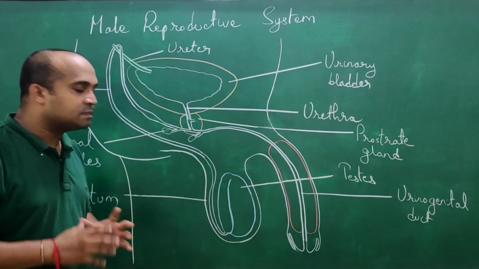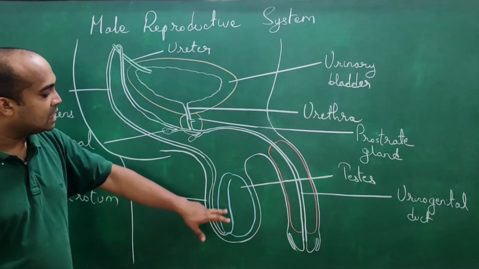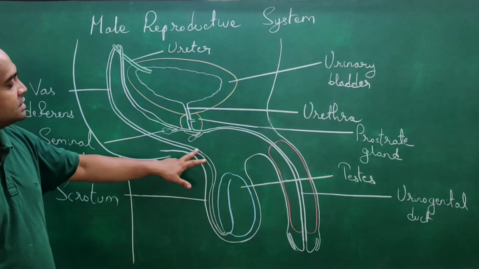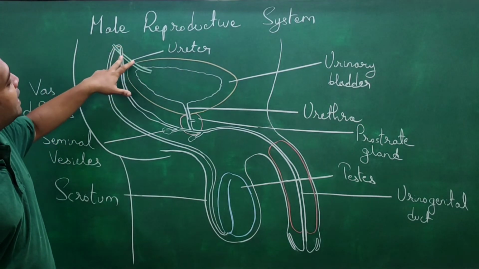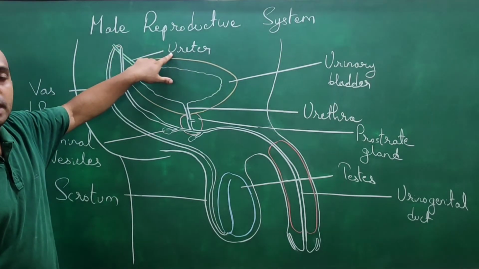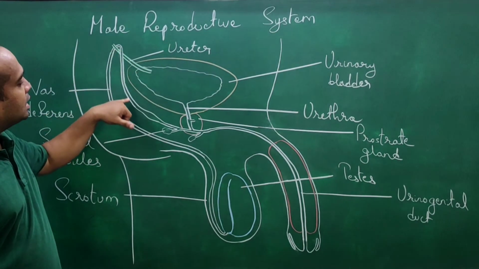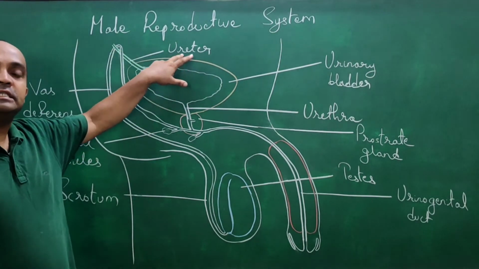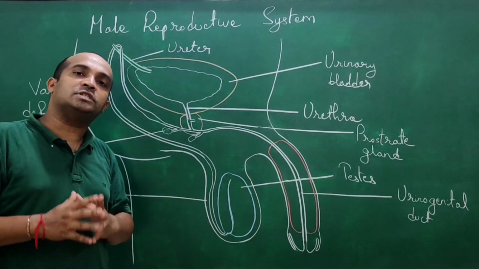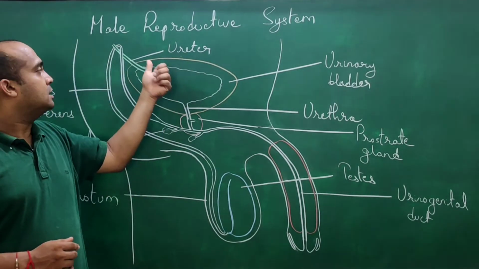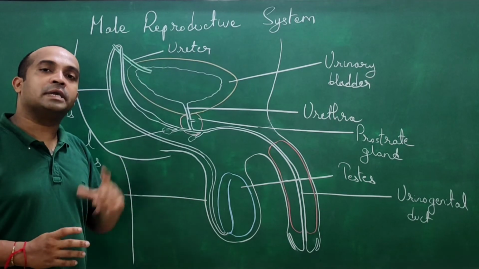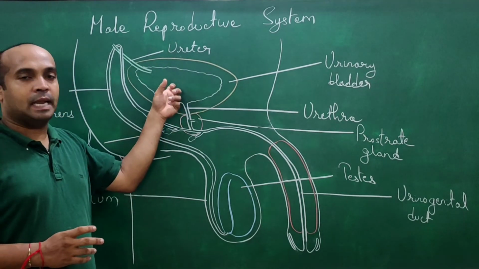Now this testis is producing sperm, and from this testis it will come out in the vas deferens. This vas deferens overlaps the ureter and again comes down. This ureter is the tube which is bringing urine from the kidney to the urinary bladder.